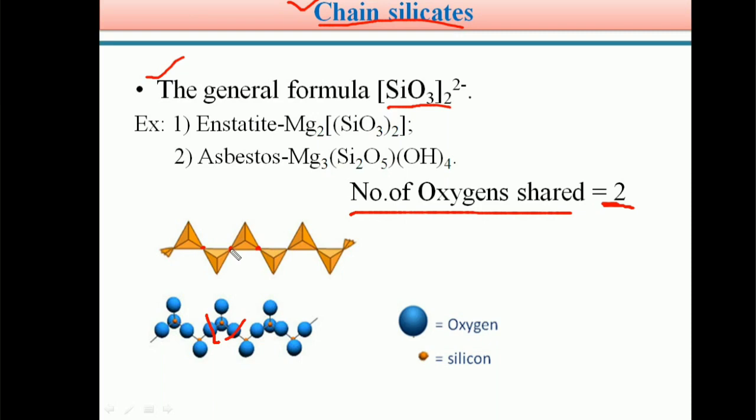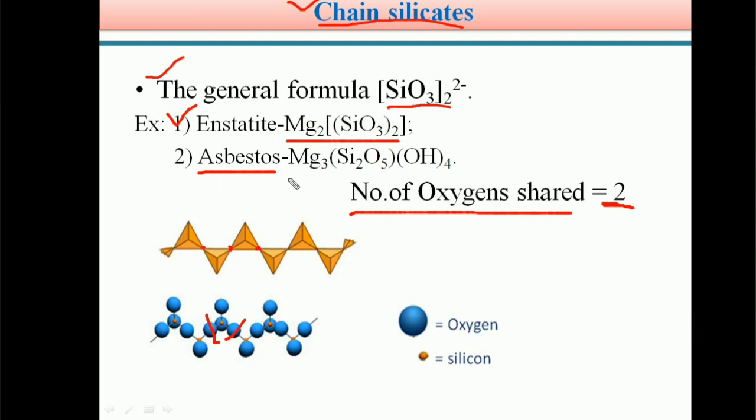So students, in the case of silicates, see here, this is one oxygen atom. This oxygen atom is shared between these two silicons, and this oxygen atom is shared between these two as well. In this manner, two oxygen atoms are shared between adjacent silicon atoms in chain silicates. The examples of chain silicates are enstatite, whose formula is MgSiO3, and next is asbestos.